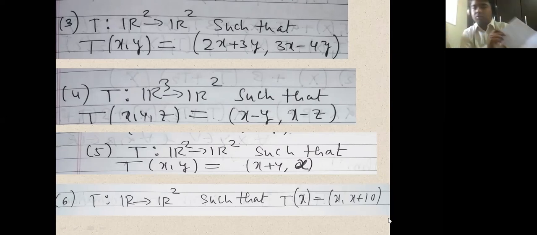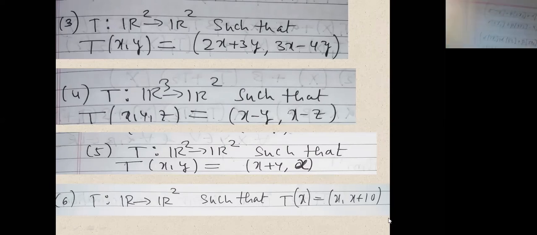Okay, so what I do further now, I'll take alpha alpha together, beta beta together. So that is now further equal to alpha times 2x1 plus alpha times 3y1 plus beta times 2x2 plus beta times 3y2. Second component, alpha times 3x1 minus alpha times 4y1, plus beta times 3x2 minus beta times 4y2.